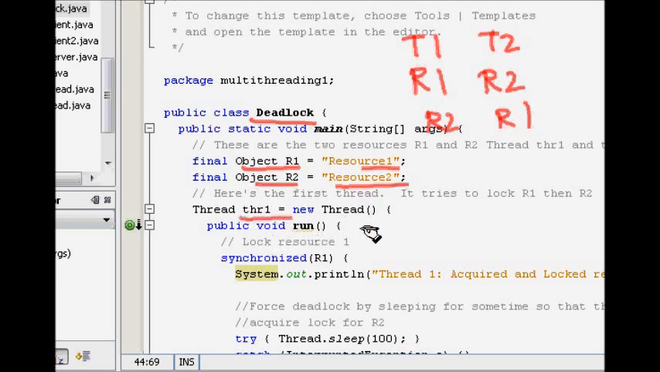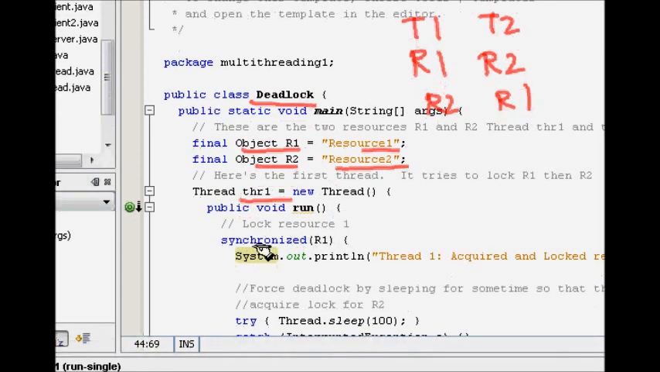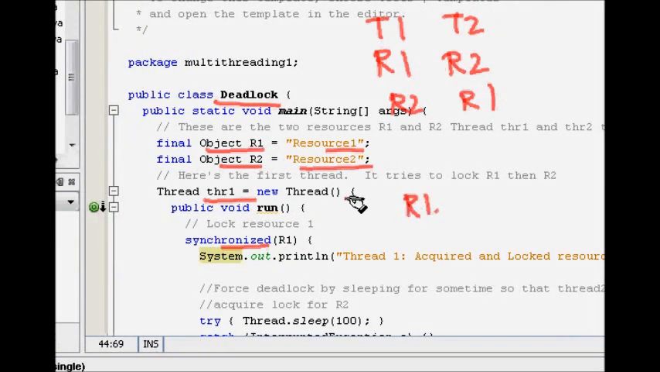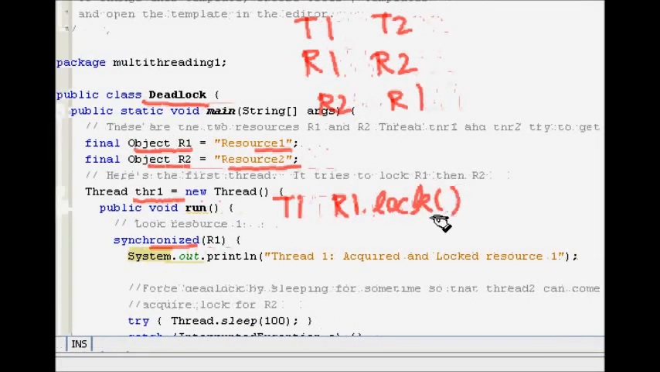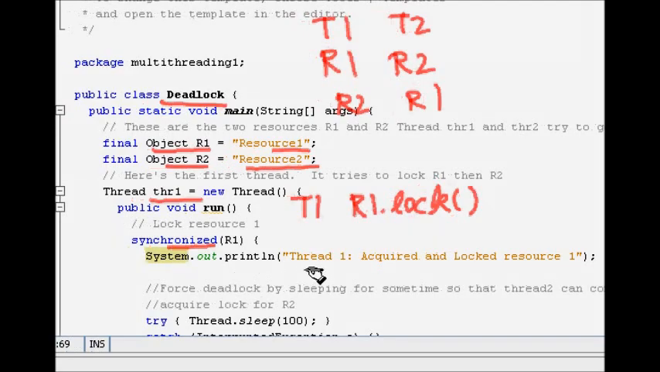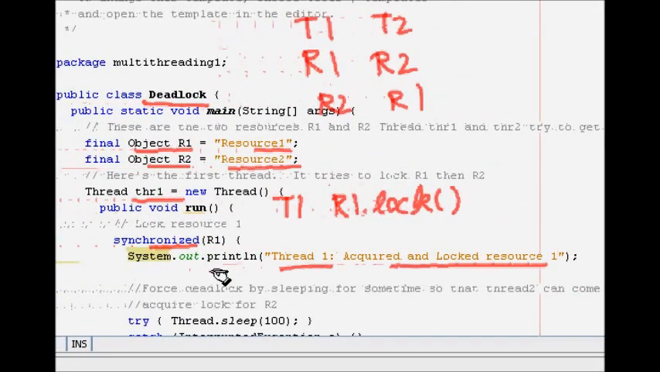So thread 1 has a run method where it is synchronized. If you write some code with synchronized R1, it means we are locking the resource R1. It means the thread T1 has the R1 dot lock. So it has got the lock of resource 1. So it says thread 1 has acquired and locked resource 1.